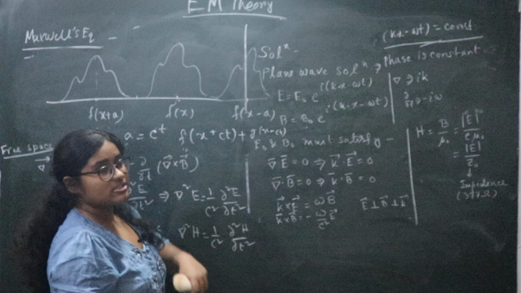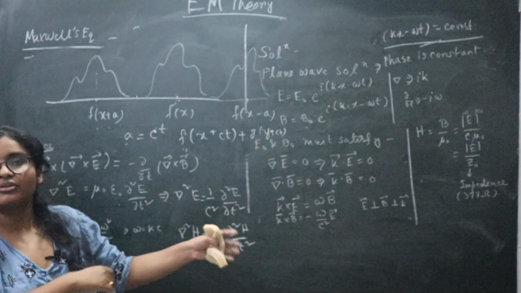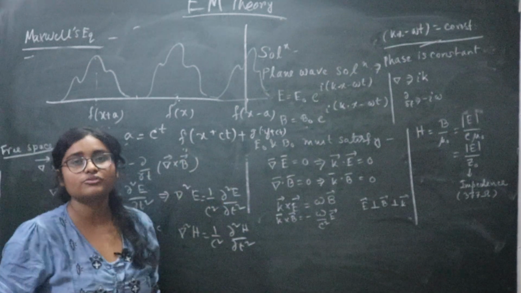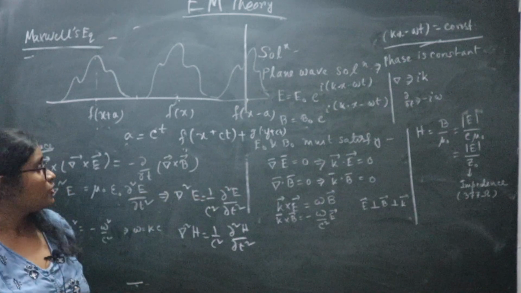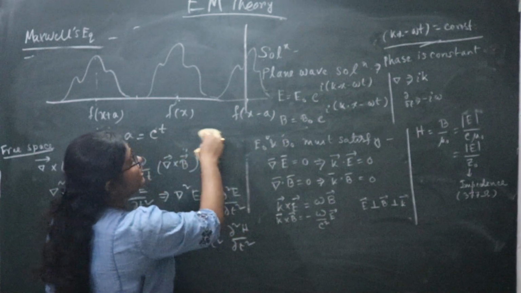That is also a plane wave. The linear combination of individual solutions may be another solution of this Maxwell plane wave solution. So here you get introduced to the idea of polarization.